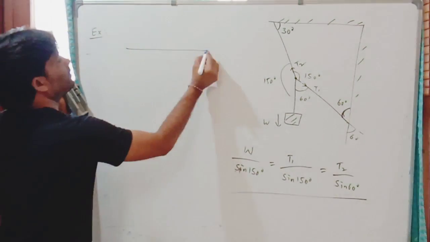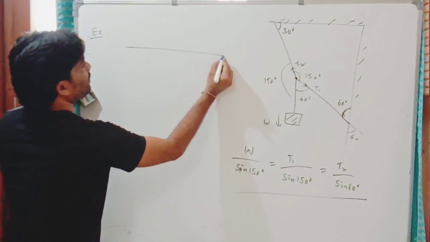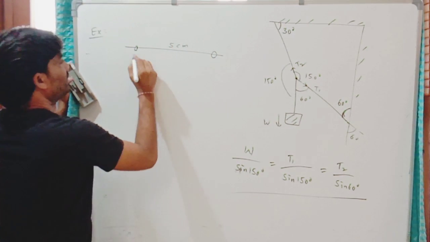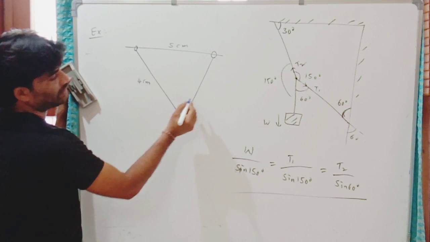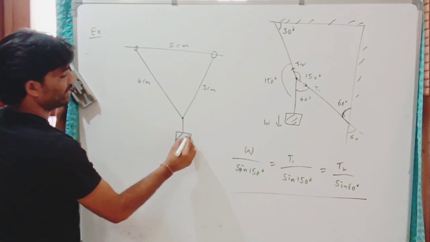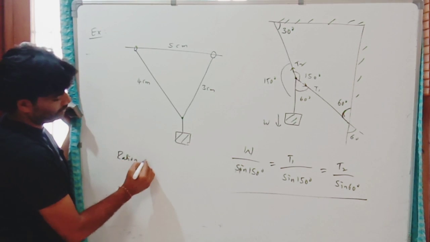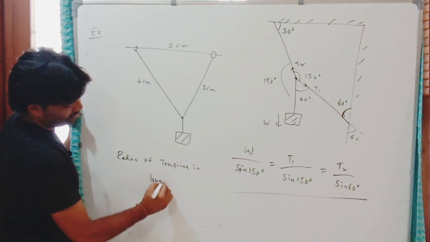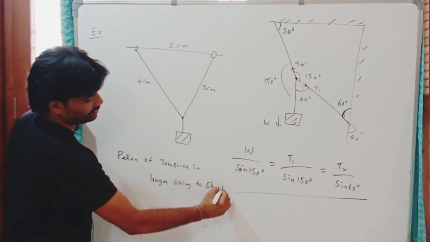You can see here, there is a horizontal support and there are two pegs with gap 5 centimeters and two strings of different length. This is 4 centimeter long and 3 centimeter long, are joined here and a small body is attached like this. Then the ratio of tensions in longer string to shorter string.